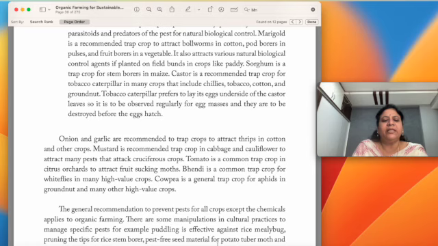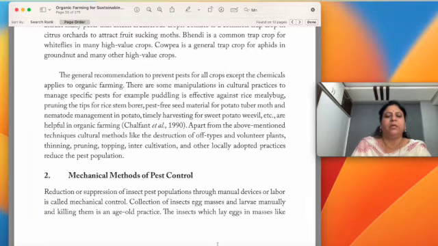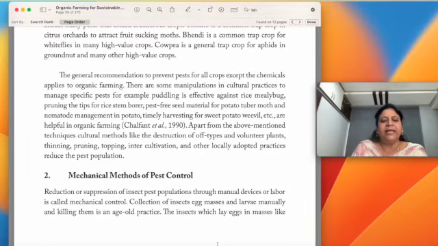So the general recommendations to prevent pests for all crops, except the chemicals, apply to organic farming. Any other general recommendations which were given in the integrated pest management practices are all applicable to organic farming except the chemicals. So let us see mechanical methods of pest control in our next session.